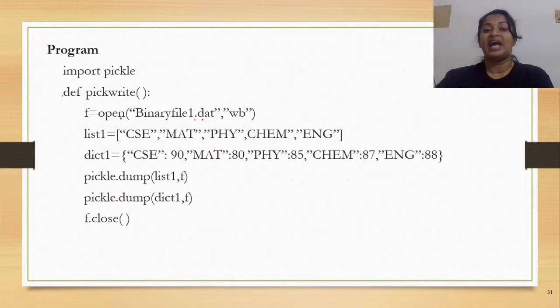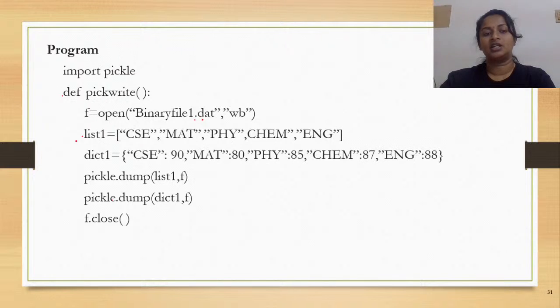Okay. And now I am defining the list as well as a dictionary that I am attempting to write on file. If you want, you can write it like this, or you can prompt the values from the user, create the sequence, and then dump it on the binary file. Either way, whichever is convenient. I have chosen the easiest way.